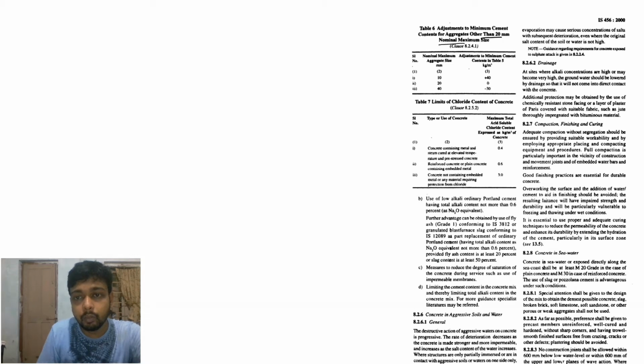What they told here is the adjustment of minimum cement content. If you are using 10 mm aggregate, then the minimum cement content should be 40% more. If you use 40 mm, then minus 30%. Okay. Limit of chloride content.